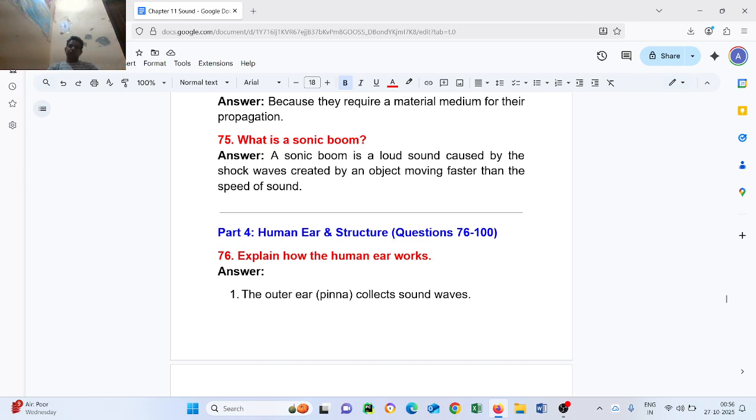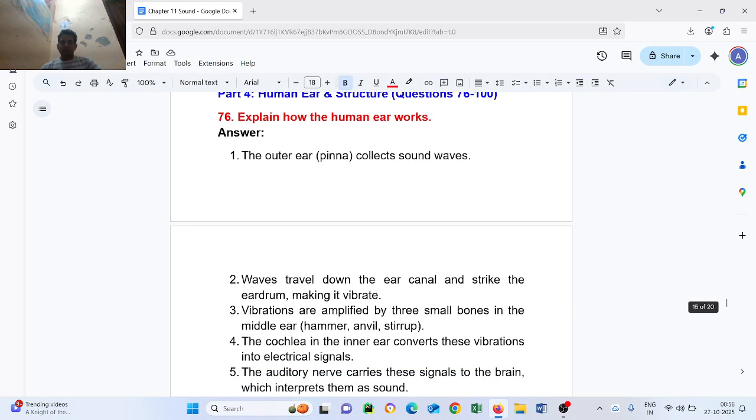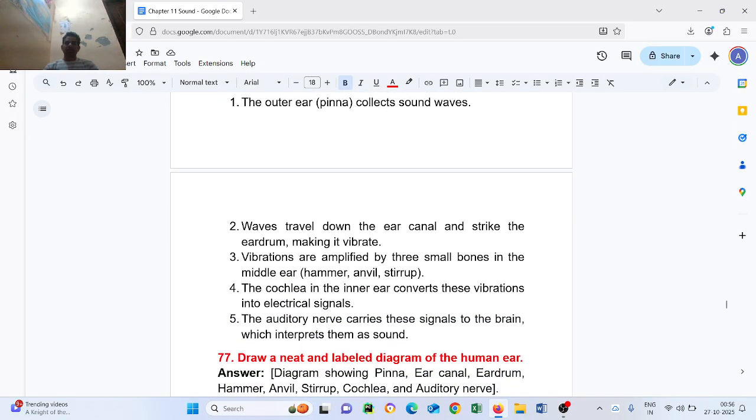Part 4. Human ear and structure. Questions number 76 to 100. Explain how the ear works. Answer: The outer ear, the pinna, collects sound waves. These waves travel down the ear canal and strike the eardrum, making it vibrate. The vibrations are amplified by the three small bones in the middle ear, hammer, anvil and stirrup. The cochlea in the inner ear converts these vibrations into electrical signals. The auditory nerve carries these signals to the brain, which interprets them as sounds.